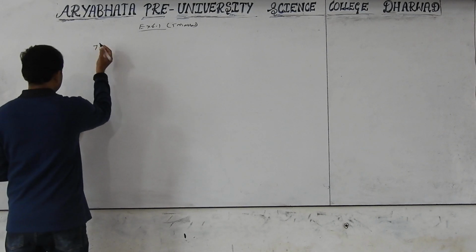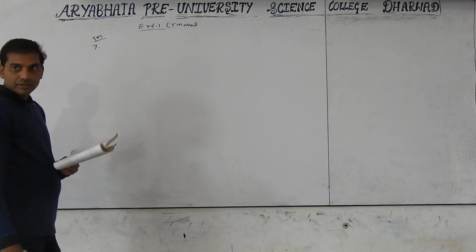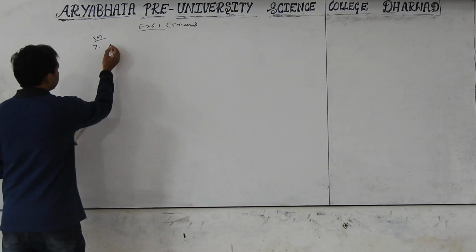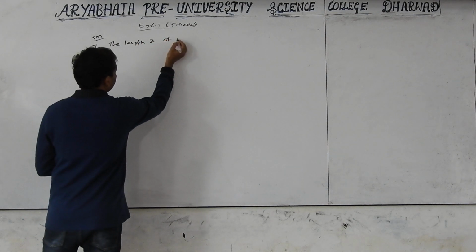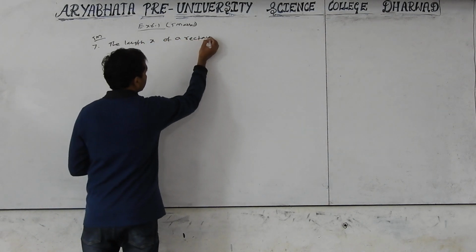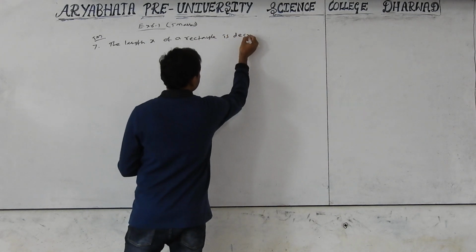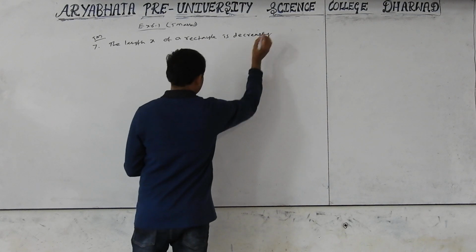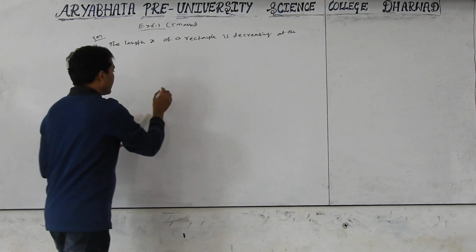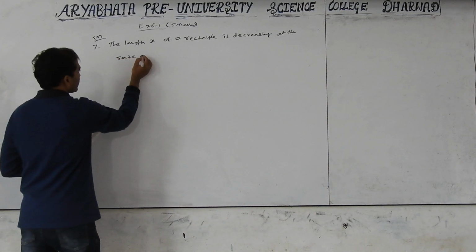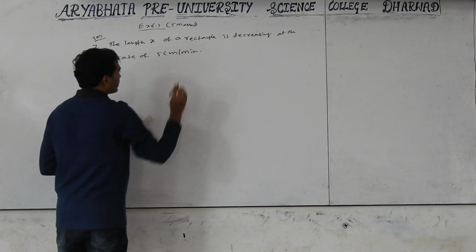Question number 7, which is a most important 5 marks question. The length x of a rectangle is decreasing at the rate of 5 centimeter per minute.